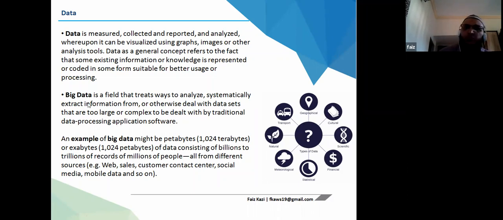So that is where the term big data came in. So big data is a field that treats ways to analyze systematically, extract information from, or otherwise deal with data sets. An example of big data may be petabytes, because lots of devices are creating lots of data. So data consists of billions to trillions of records of millions of people.